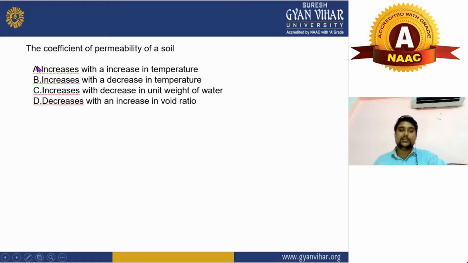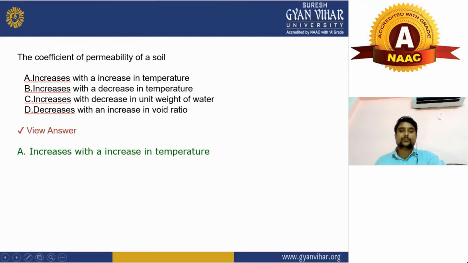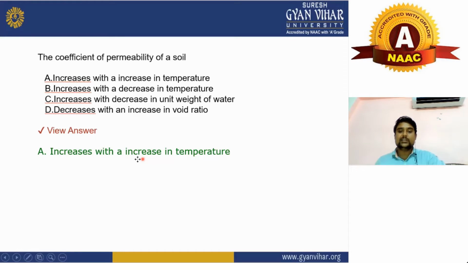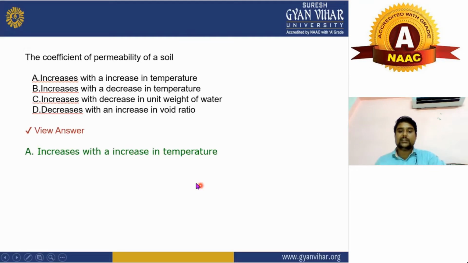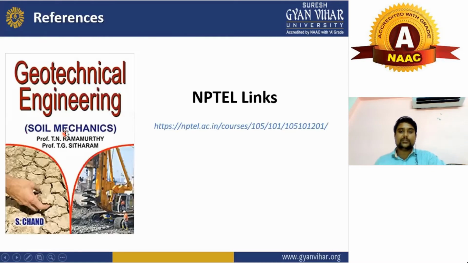The next question is about the coefficient of permeability of soil. Increases with the increase in temperature, increases with the decrease in temperature, increases with the decrease in the unit weight of water, or decreases with an increase in the void ratio. What will be your right answer here? The right answer will be increases with the increase in temperature. A will be your right answer. Now come to the next question.